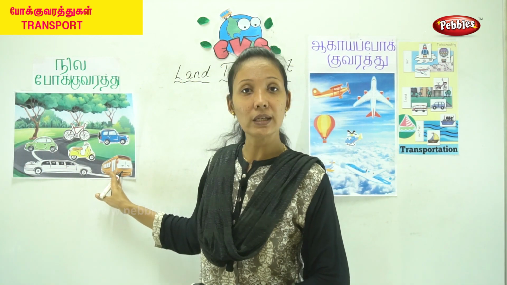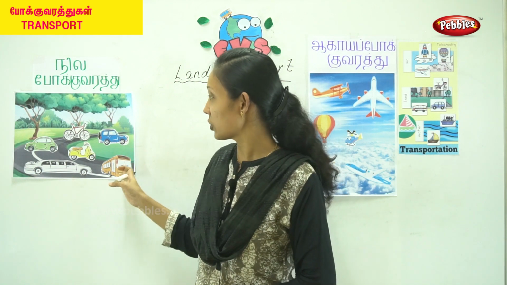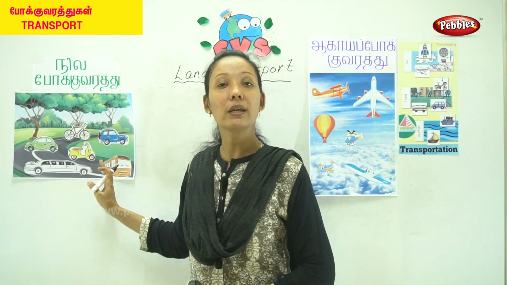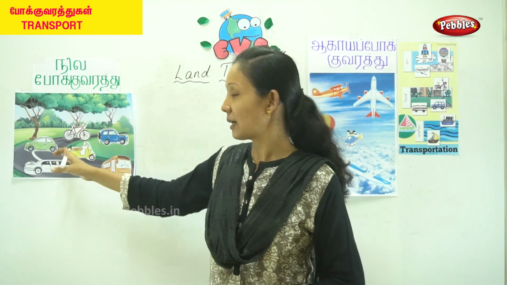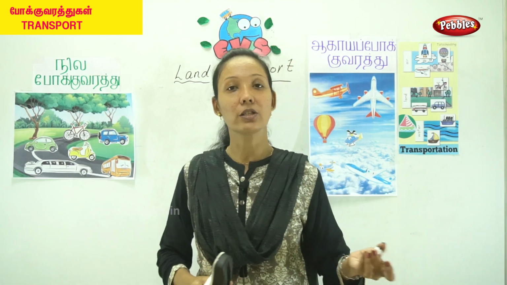So what are the other vehicles? Yes, you have a cart, or you have auto rickshaws, which will travel on the land. So these are the vehicles which move on the land. So what are the uses of these vehicles? Now cycle, car, you move from one place to another.